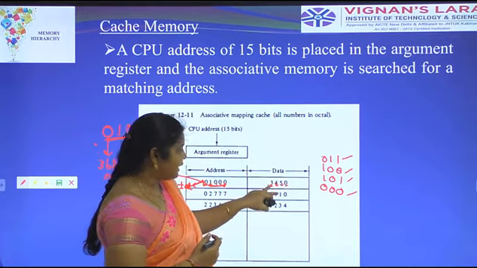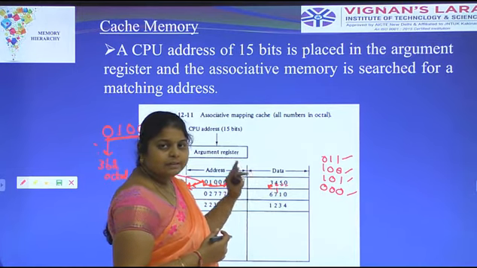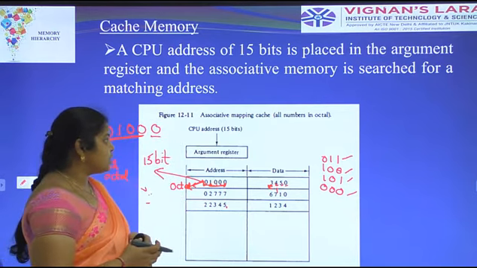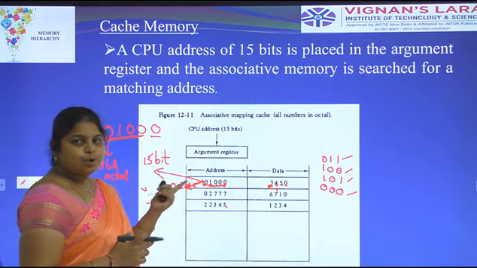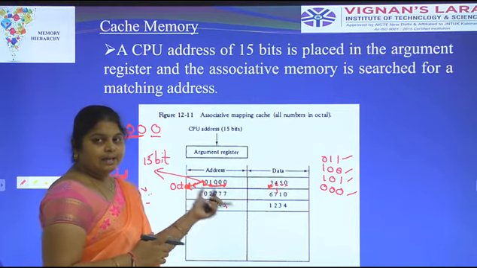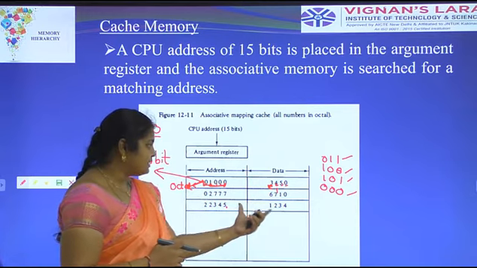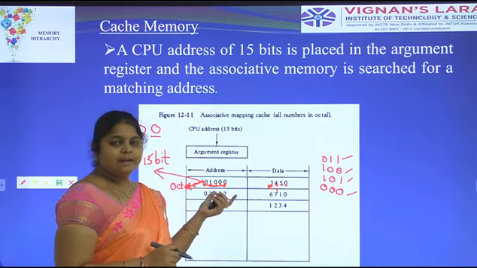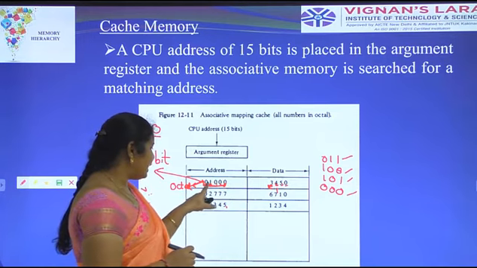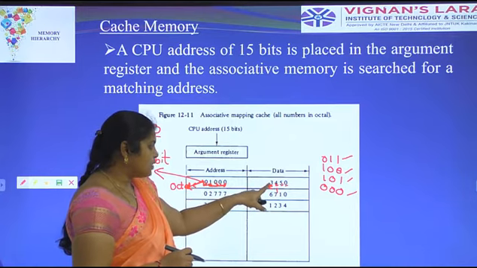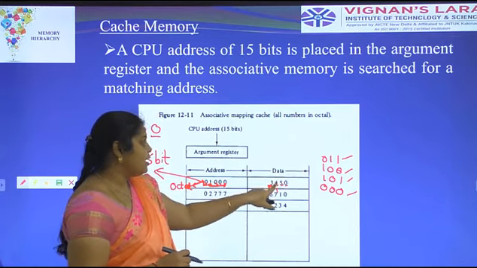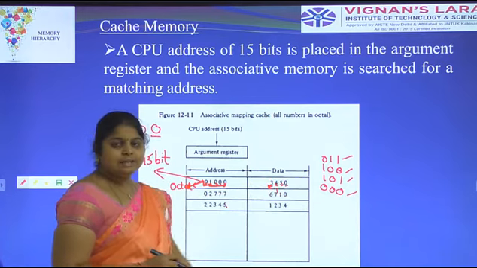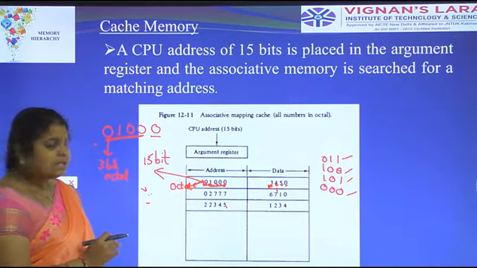Each digit is represented in octal number with 3 bit representation. This is an associative mapping cache. It contains both address register and data, consisting of 15 bits and 12 bits. Octal is defined in 3 bits. Here also 3 in binary is 0, 1, 1, 4 means 100, 5 means 101, 0 means 000. In total we represent it in 12 bits. Data is 12 bits, address is 15 bits.